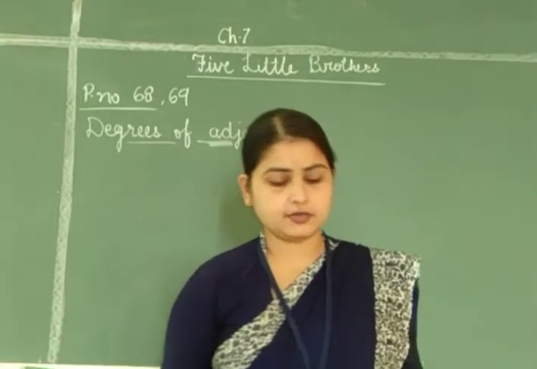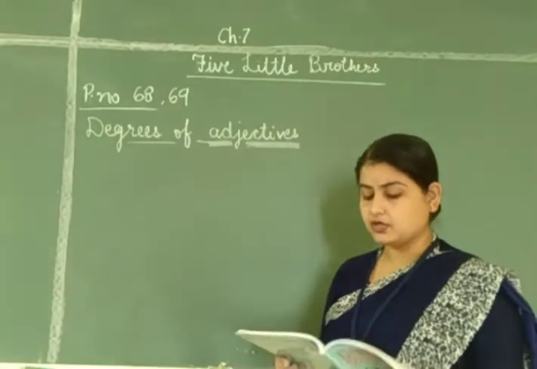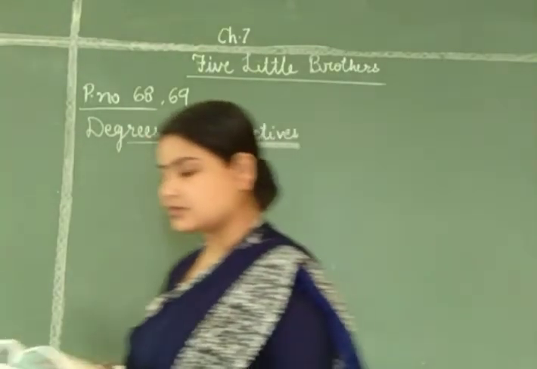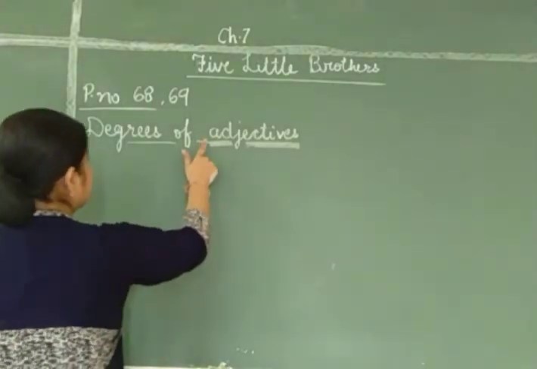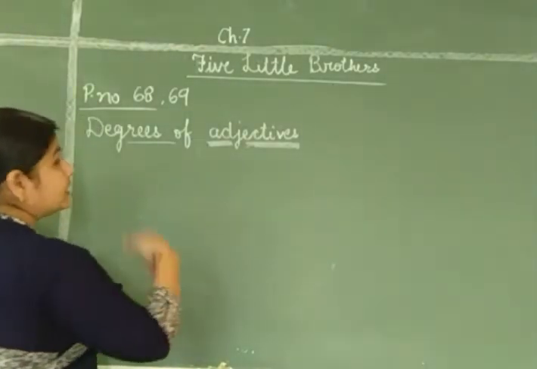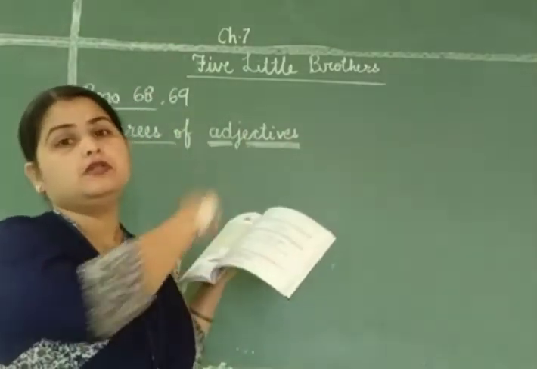To compare two things or person with the same quality, we add er to the adjective. This is called comparative degree. Do not forget to add the word than to compare. THAN than. जब comparative degree use किया जाता है THAN than use किया जाता है adjective के बाद. जैसे he is taller than Ram.